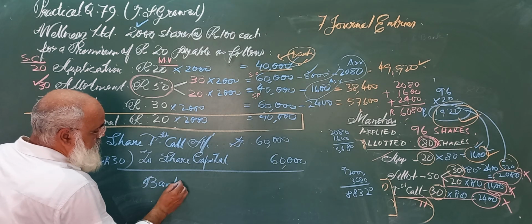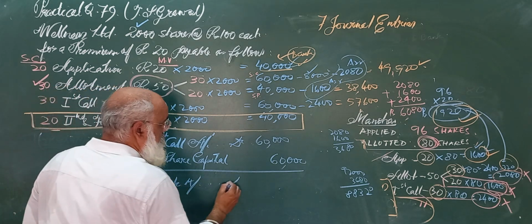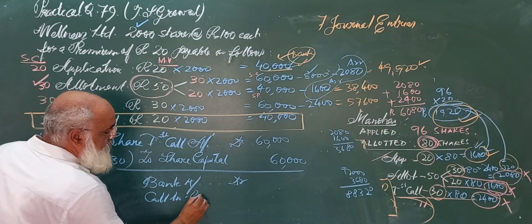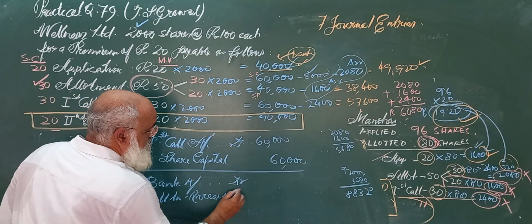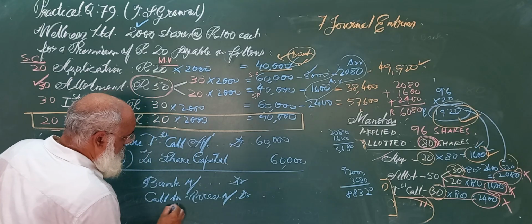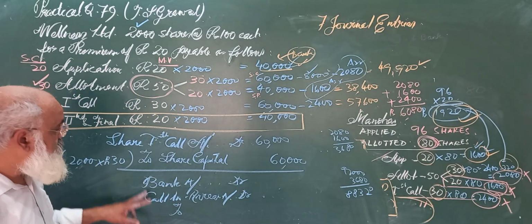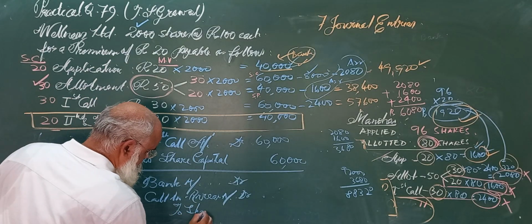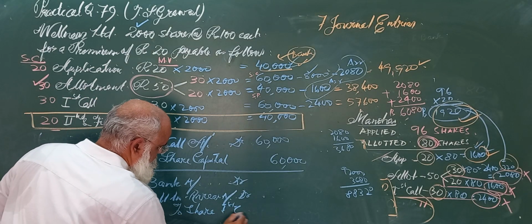So bank account debit, calls in arrears account debit, to share first call.